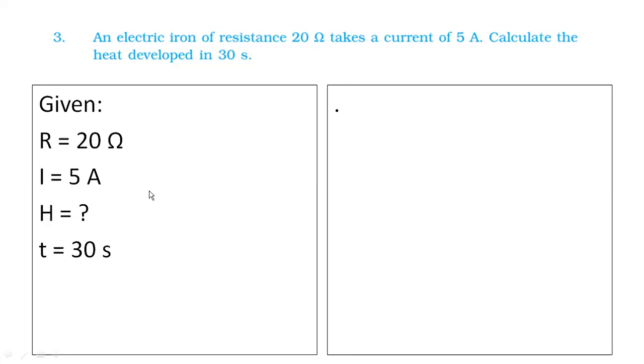Correct? Now they are asking us to calculate value of H. Now we have been given value of I, R and T. So we will use the basic formula of Joule's law. Joule's law of heating formula is H is equal to I square R T. Okay, that we know. So we actually have 3 formulas for heat, but we are using the most basic one, the first one, the main formula. H is equal to I square R T. Now let us replace values here. I value is 5 square. R value is 20, into 30. 5 square is 25. Now do the calculation and give me the answer. 5 square is 25 into 20 into 30. What would be the answer?